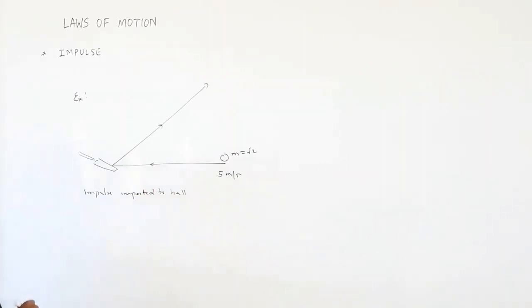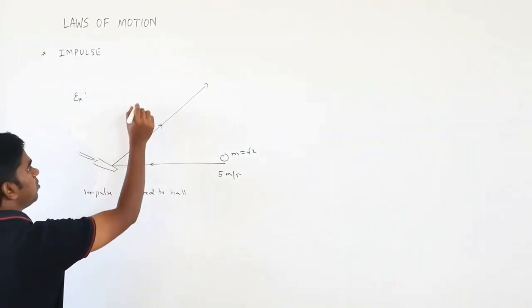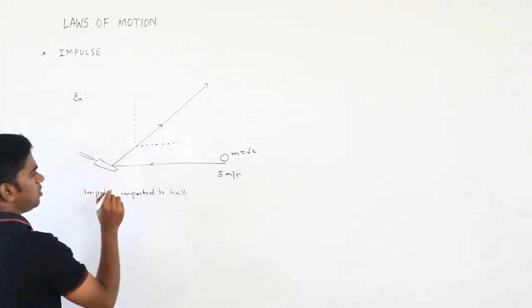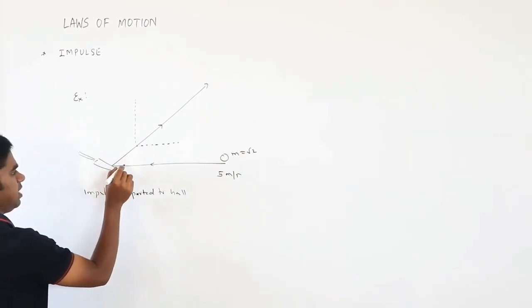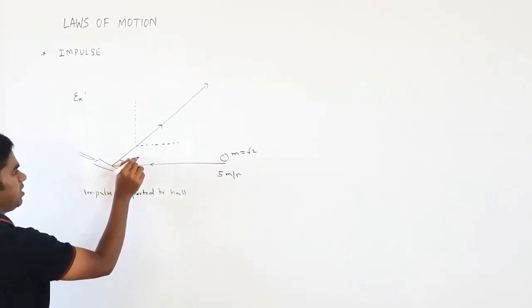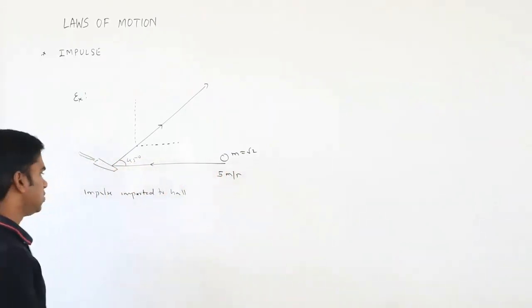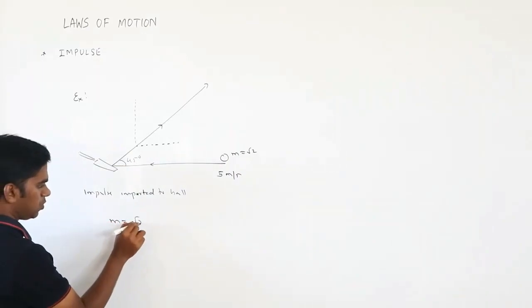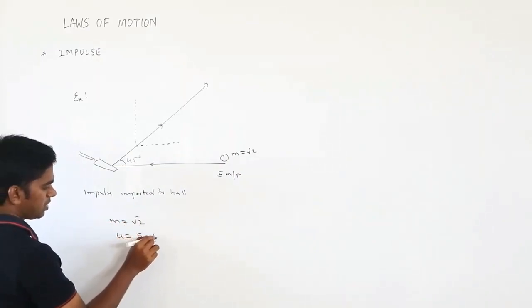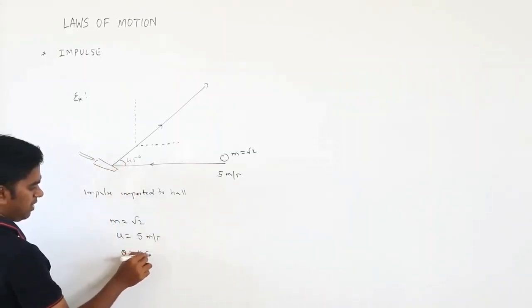Now see here, we have to first find the impulse in both directions. You will change the direction of the ball by some 45 degrees. They will give the angle and these two quantities. Mass is given as root 2, initial velocity u is 5 meter per second, and theta is 45.